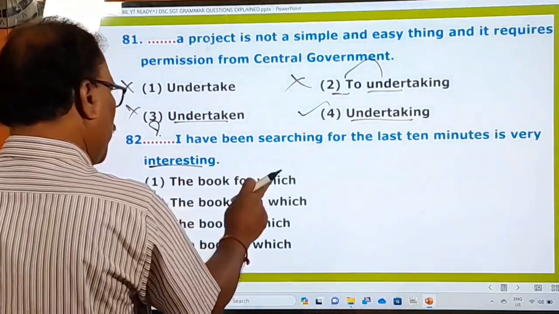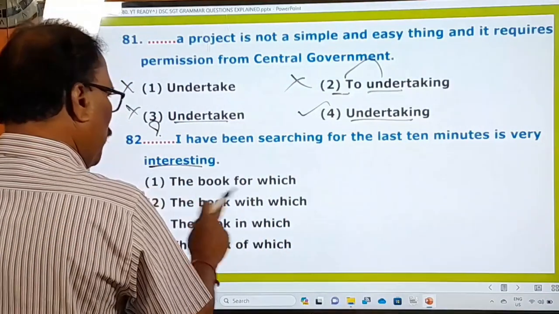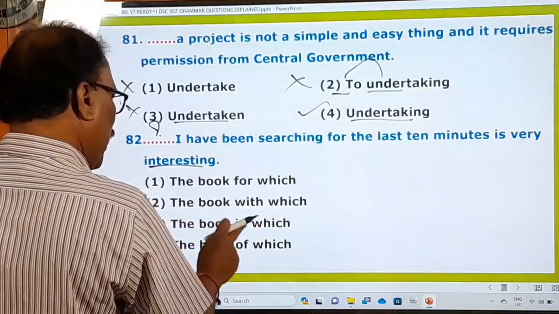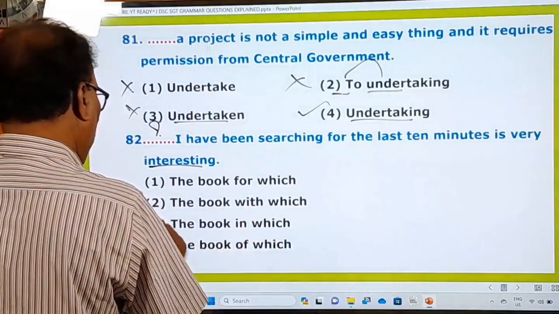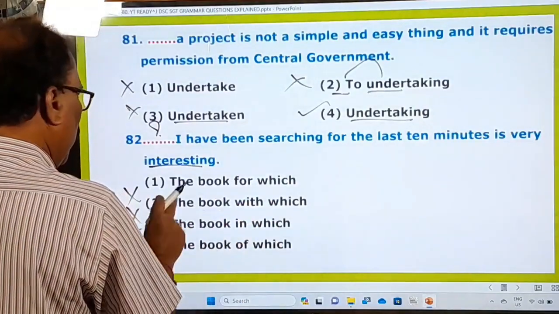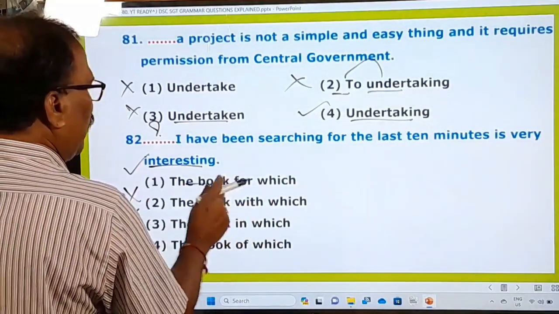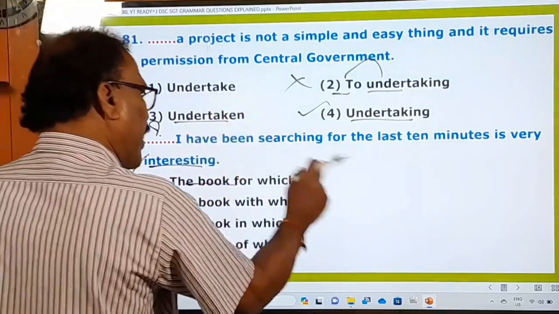The book for which I have been searching for. The book with which? No. The book in which? No. The book of which? Okay. See, second one, third one, fourth one are wrong. Only the first one is the right one. The book for which I have been searching for.